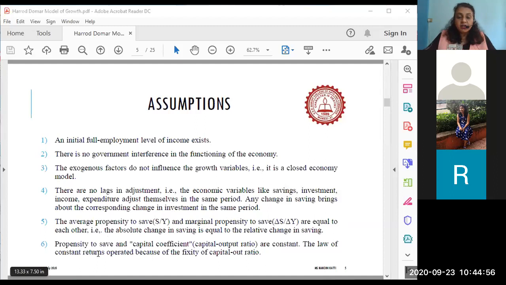And this average propensity to save, class, is not of one individual, but of all the individuals in the economy who are earning incomes.